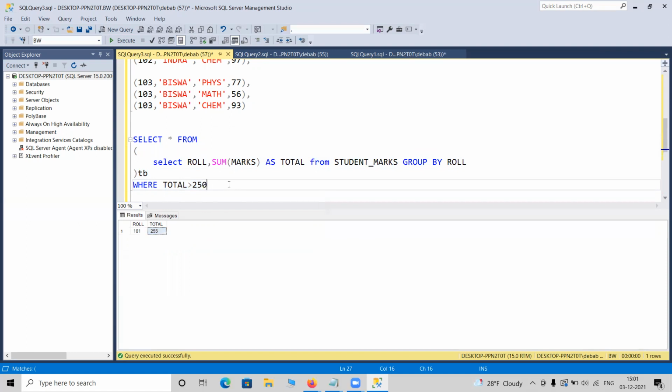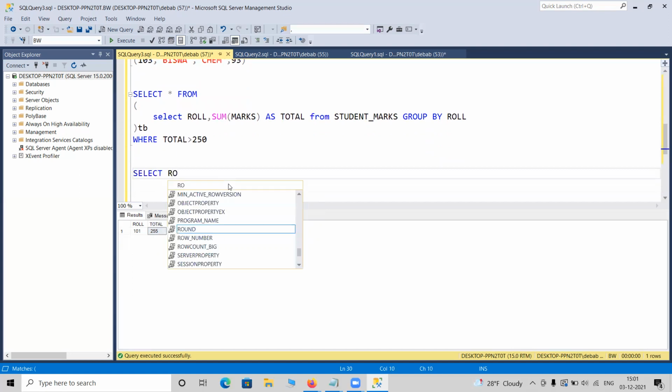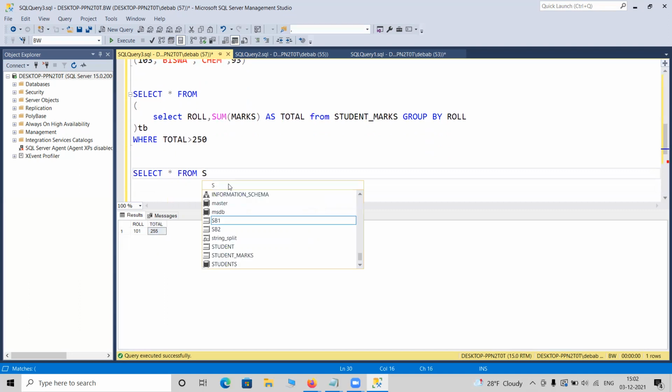Suppose you need to know the people who got greater than 80 marks in at least one subject. So what can you do? You just need to select roll, first select star from student.